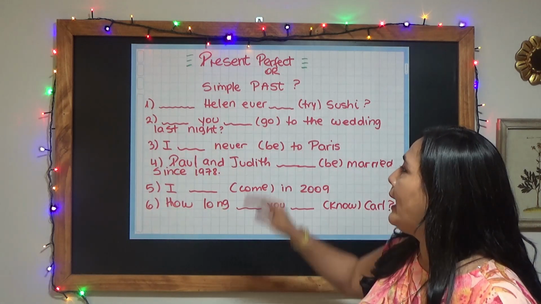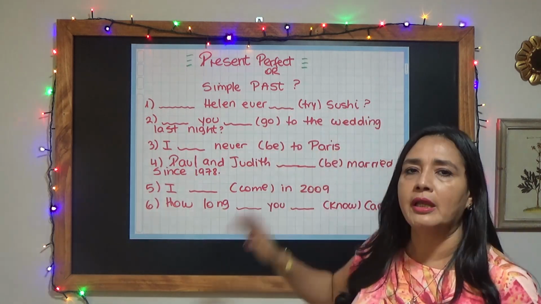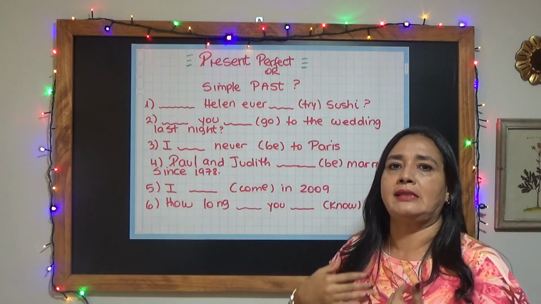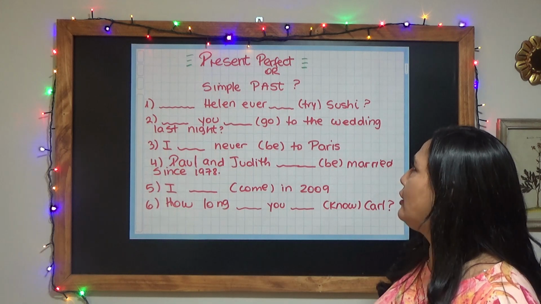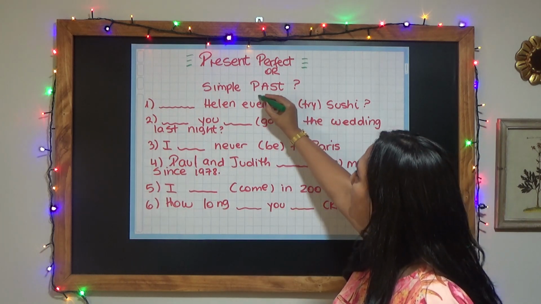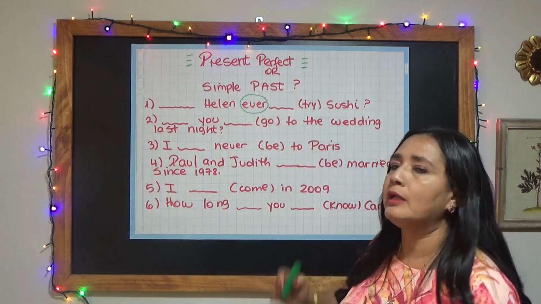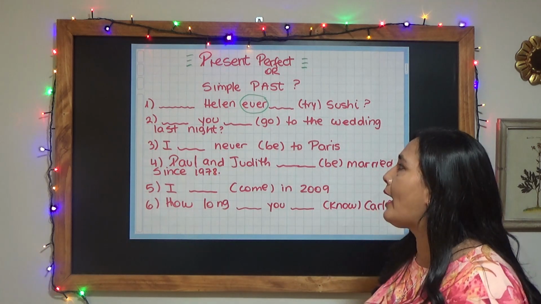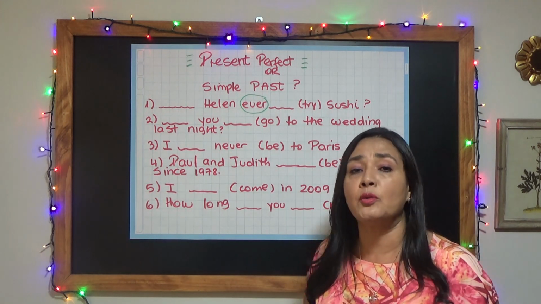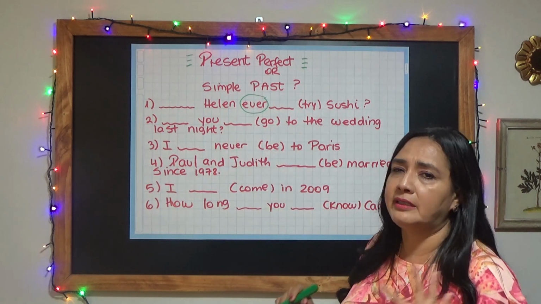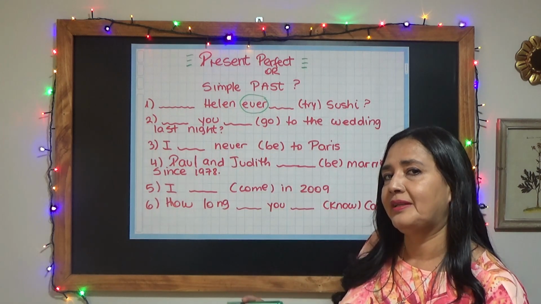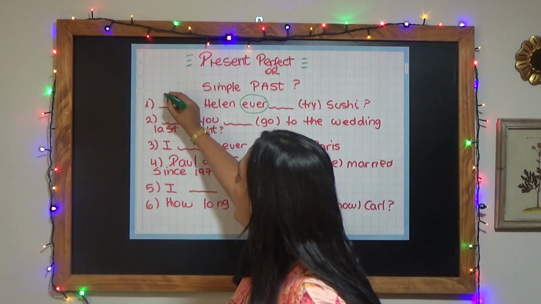There we have, Helen ever tried sushi? If this were my exam, what I'm going to do is this. I'm going to check the indicators. My indicator here is ever. And we said before that when we have ever in a sentence, we are going to talk about the present perfect. So, Helen, is it have or has? Great, it's has.